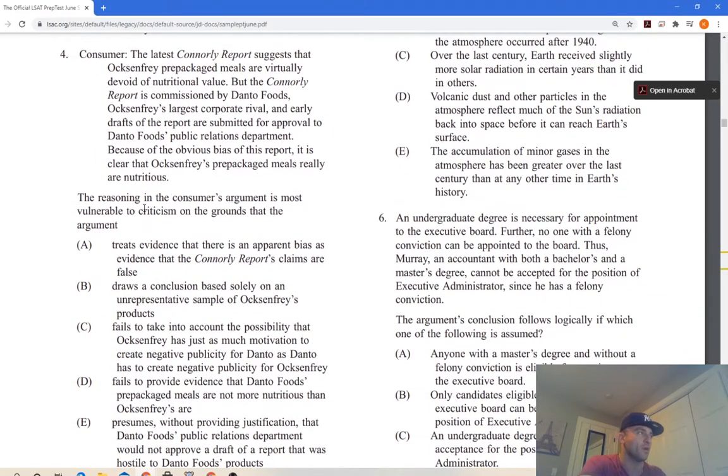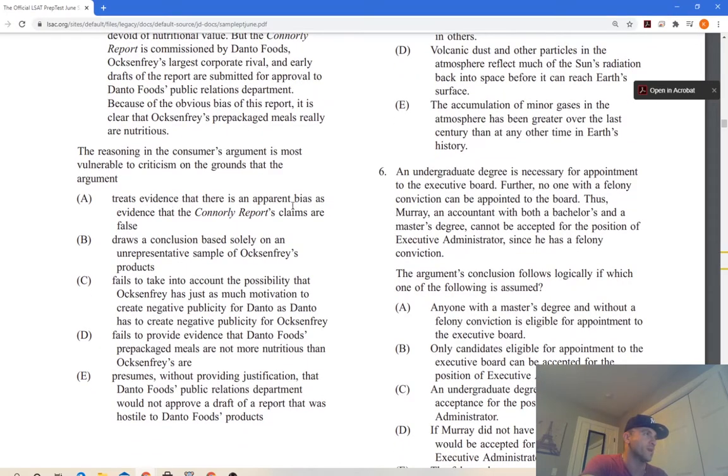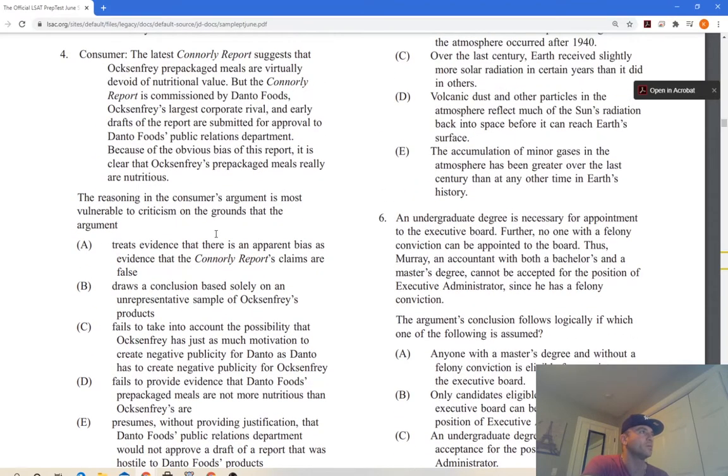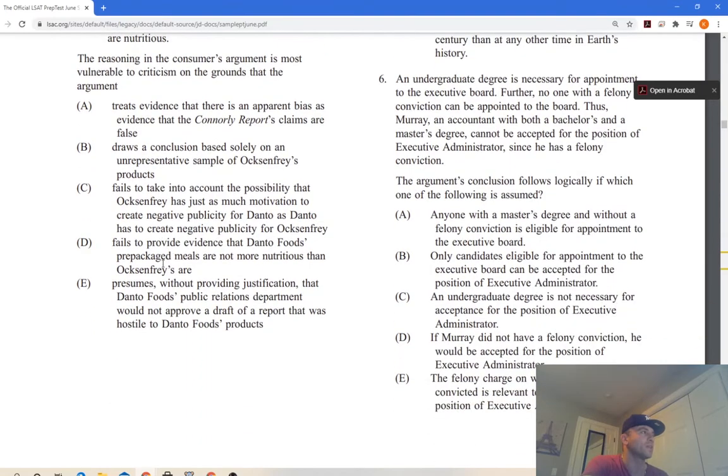That's definitely the flaw. Treats evidence that there is an apparent bias as evidence that Connery's claims are false. He's not saying that they're... Yeah, I guess this is pretty good. Let's keep going, because it's most vulnerable. Draws a conclusion based solely on an unrepresentative sample of products. No, it's not unrepresentative. Fails to take into account the possibility that Danto has much motivation to create negative publicity. No, definitely not these ones. Fails to provide evidence that Danto Foods prepackaged meals are not more nutritious. No, he's not saying that they're more nutritious, just saying the meals really are nutritious. Okay, it's not saying that.